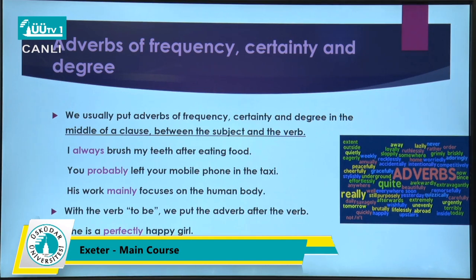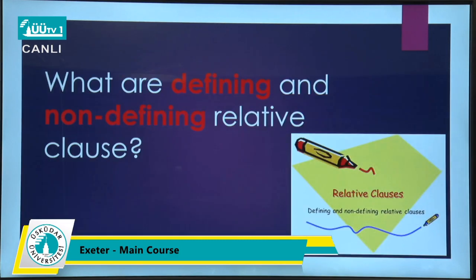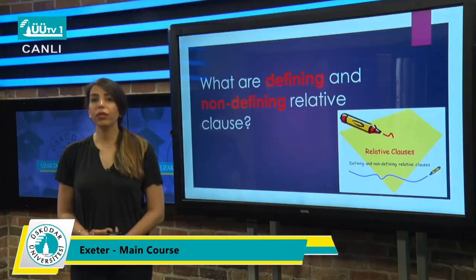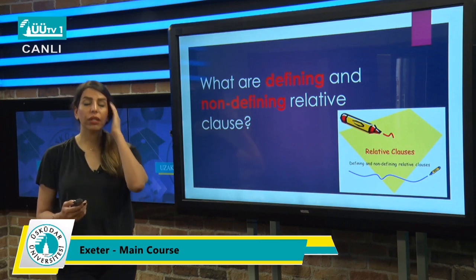But if the verb is "to be", like is, are, these to be verbs, we put the adverb after the verb. Actually, it should be after the verb. She is a perfectly happy girl. So these are the things that we had in Unit 9.